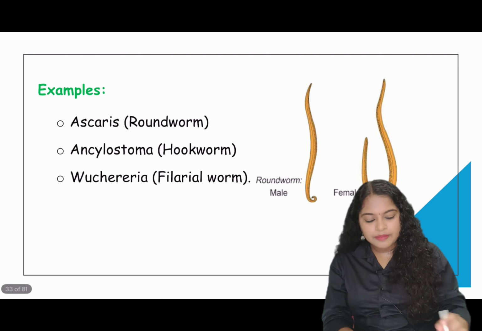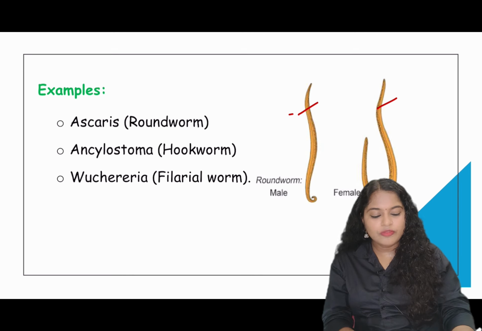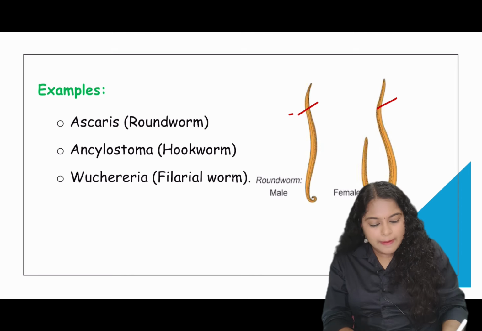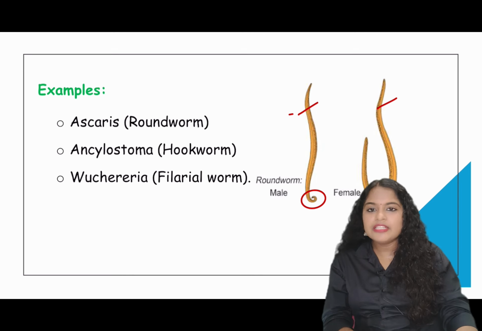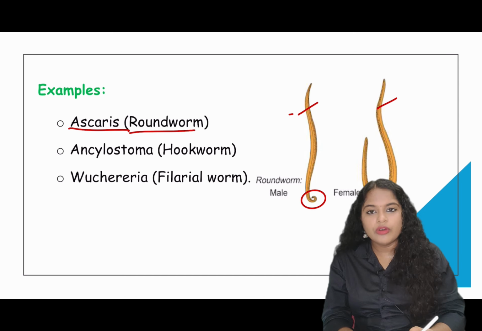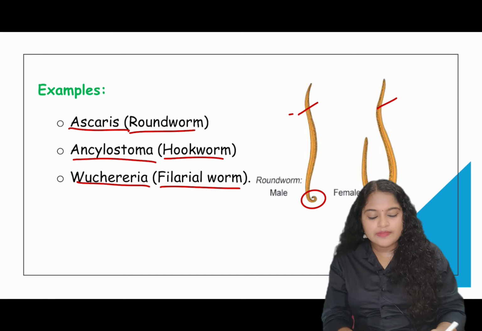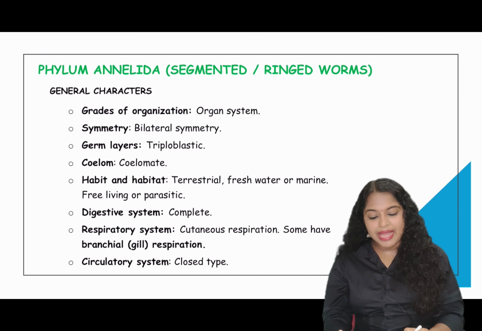So you can see the diagram here. This is the male and this is the female. So the female is obviously longer. Males have a small hook-like end in their tail part but females do not have them. Examples are Ascaris, that is the roundworm, Ancylostoma, that is the hookworm, and Wuchereria, that is the filarial worm which causes filariasis.